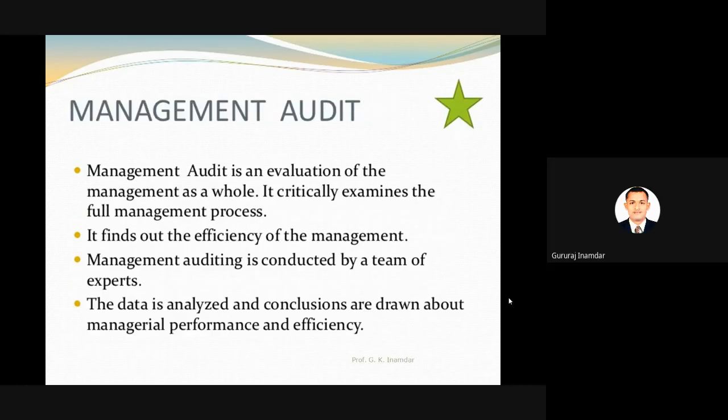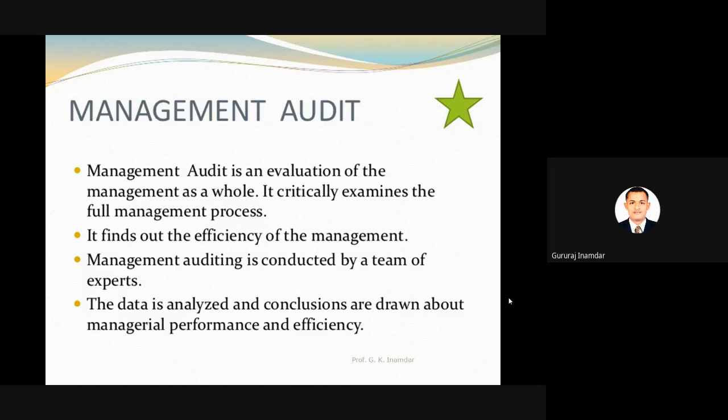Management audit is also available. Basically, management audit is an evaluation of the management as a whole. We can say that the performance appraisal, as we discussed, and the resume or CV, these are evaluation tools of a particular person. So management audit is an evaluation of management as a whole.